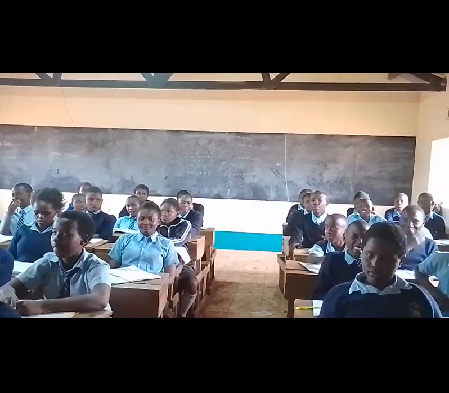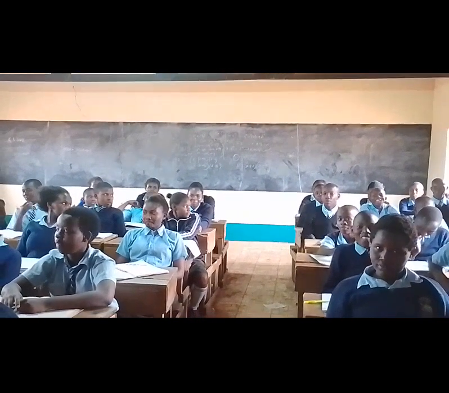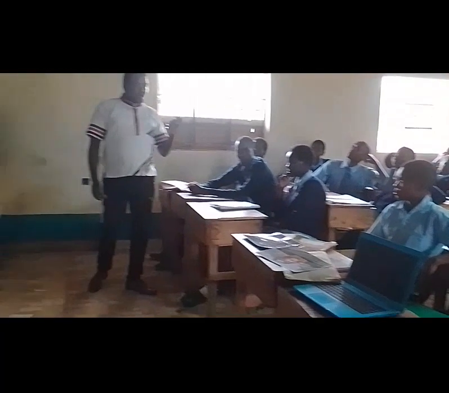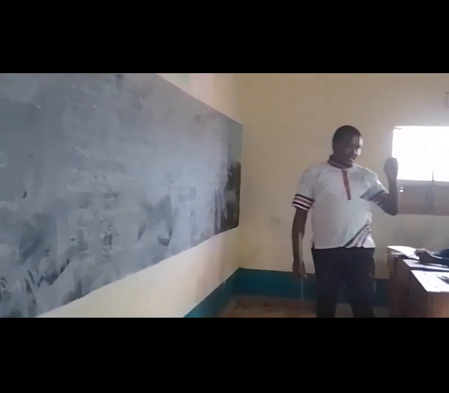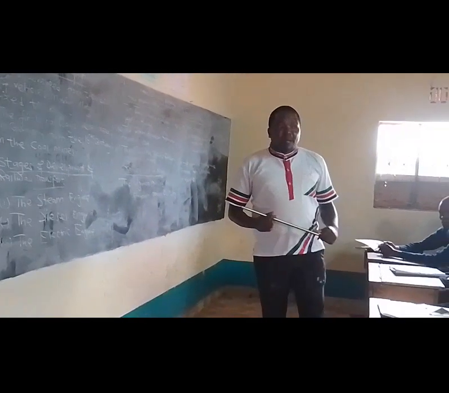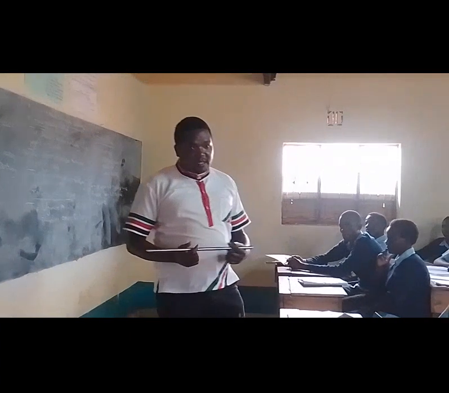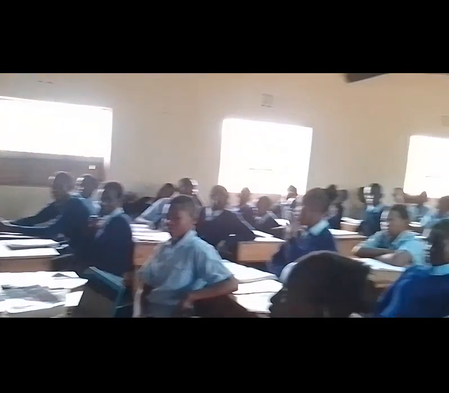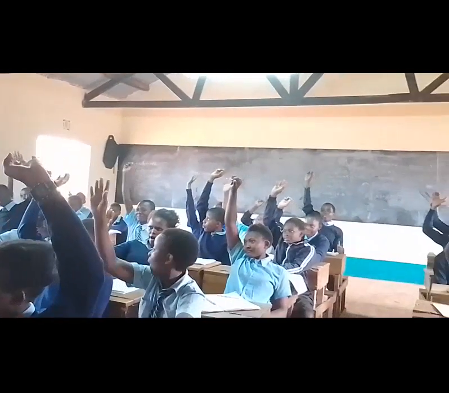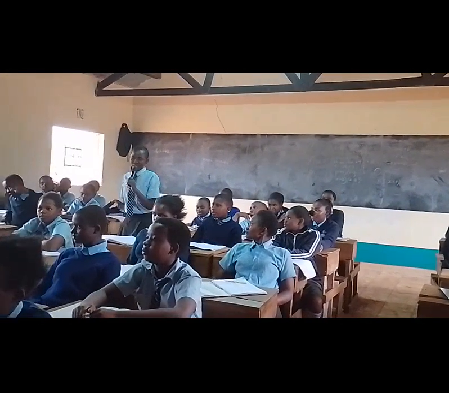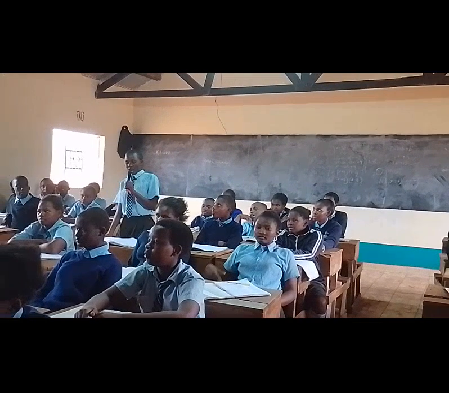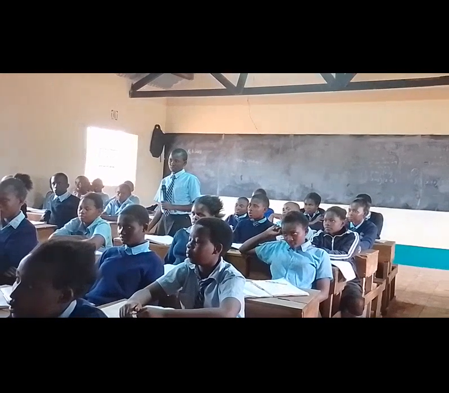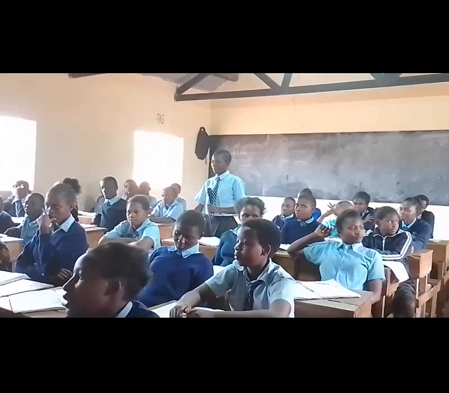The Trans-Siberian Railway line is found in Russia, the Great American Railway is found in USA, and the Canadian Pacific Railway is found in Canada. But in Kenya, we also have railway lines. How many do we have in Kenya? Two. Who can tell me the two railway lines in Kenya? Yes, Aditya? Teacher, the railway lines found in Kenya are the Uganda Railway and the Standard Gauge Railway. Wonderful.